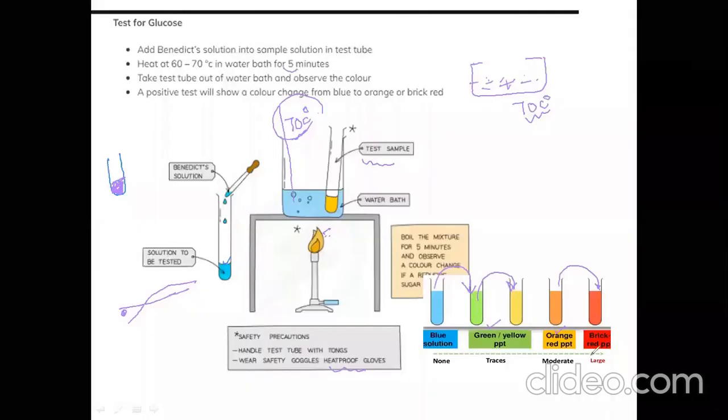Here, large means more sugar, a higher concentration of sugar, remember. Not large, but write it as more. Just write it and remember this: we are heating this sample to provide energy for the chemical reaction that will happen between Benedict and glucose, if glucose is present here.